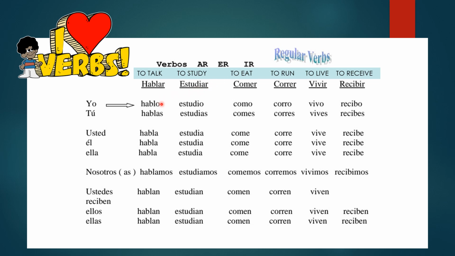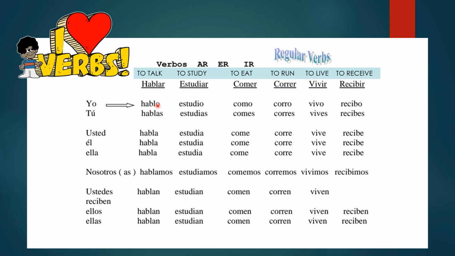Now, they are considered regular verbs because once you take away whatever verb ending it is, so in this case it's AR, you take away that, right? And you're left with a stem. HABL is the stem of the verb.